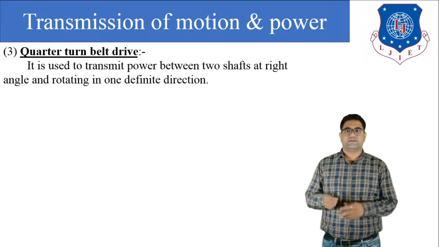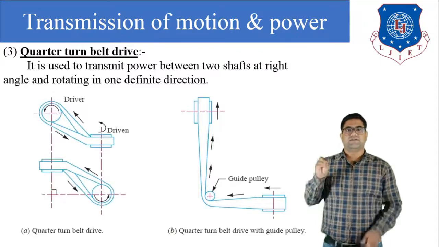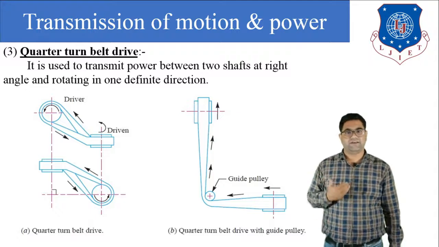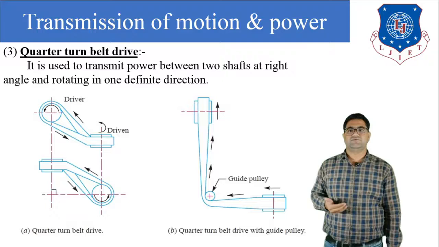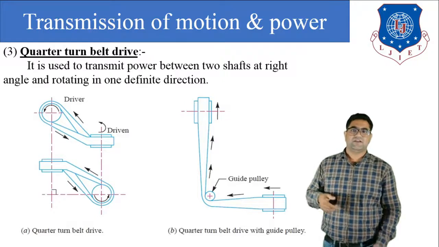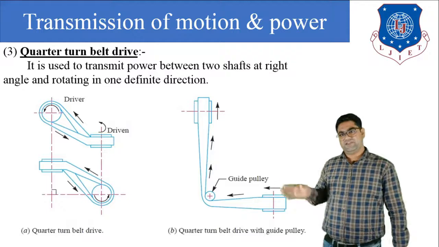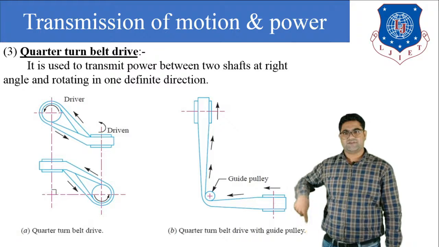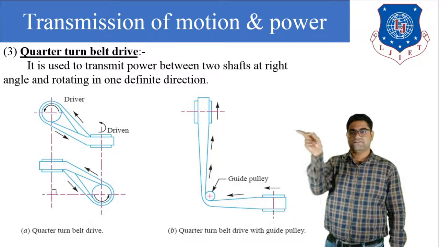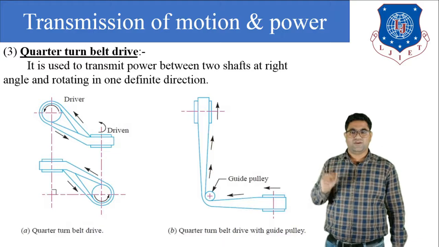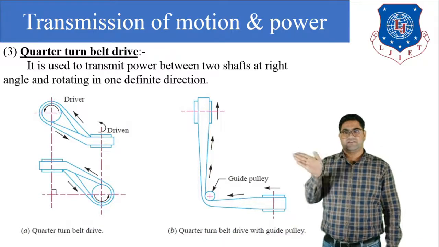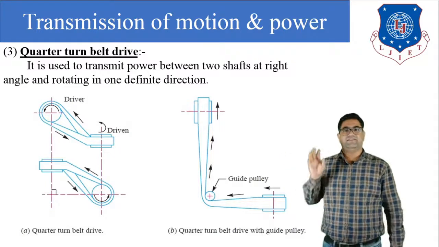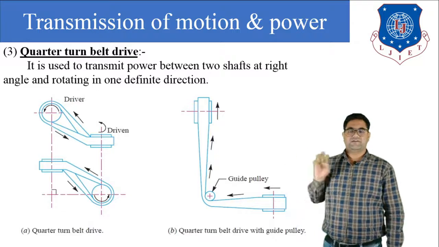Now our third type of belt drive is the quarter turn belt drive. What is the application of the quarter turn belt drive? It is generally used to transmit power between two shafts placed at right angle. Here you can see from the diagram one shaft is vertical and another shaft is horizontal. If you want to transfer power from the vertical shaft to the horizontal shaft at 90 degrees, then we can use this type of quarter turn belt drive.